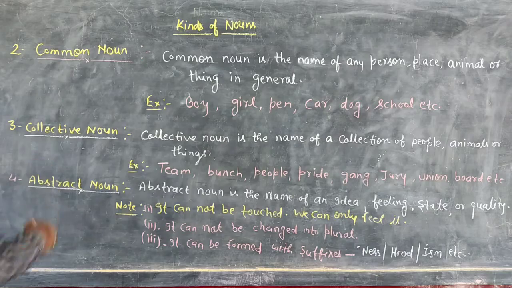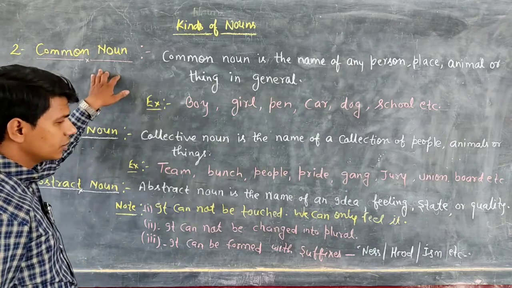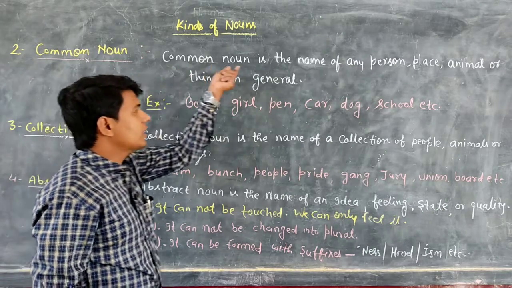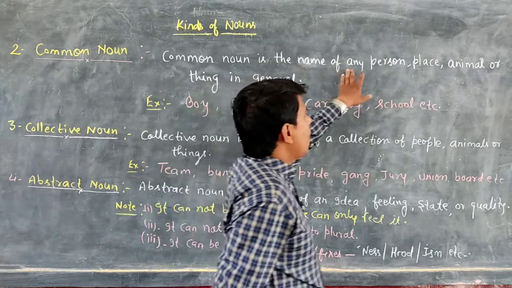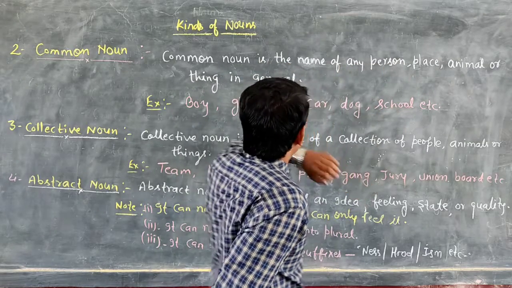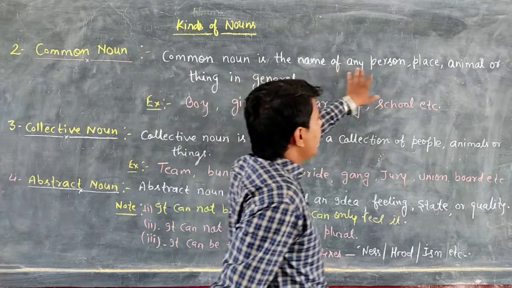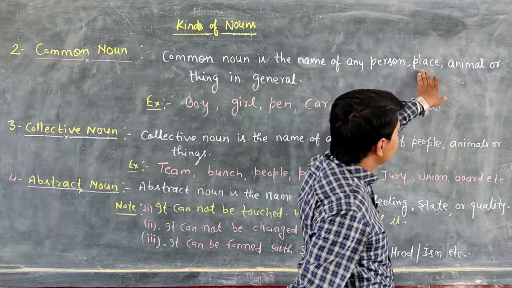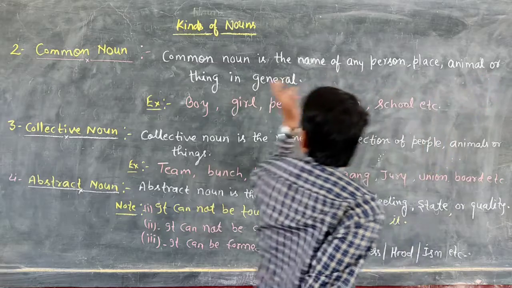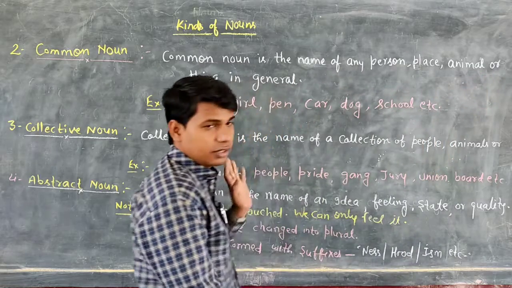So students, what is the common noun? A common noun is the name of any person, place, animal or thing in general.